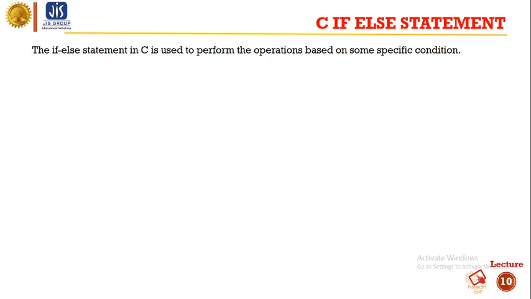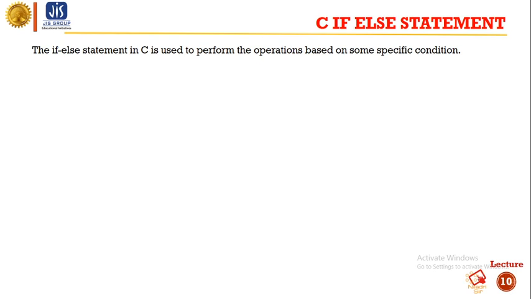Now come to the if else statement. The if else statement in C is used to perform operations based on some specific conditions. The if else statement is used to express decisions.